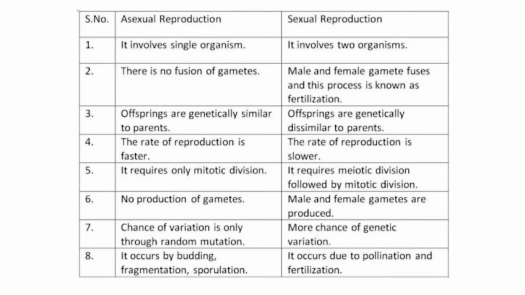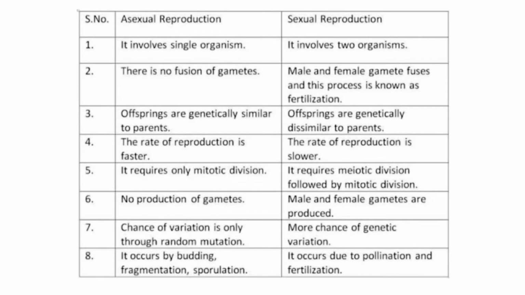Difference between asexual reproduction and sexual reproduction. First, asexual reproduction involves a single organism, and sexual reproduction involves two organisms. In asexual reproduction, there is no fusion of gametes. In sexual reproduction, male and female gametes fuse, and this process is known as fertilization. In asexual reproduction, offspring are genetically similar to parents. In sexual reproduction, offspring are genetically dissimilar to parents. The rate of reproduction is faster in asexual reproduction, and slower in sexual reproduction.